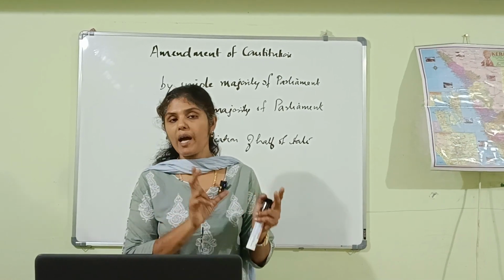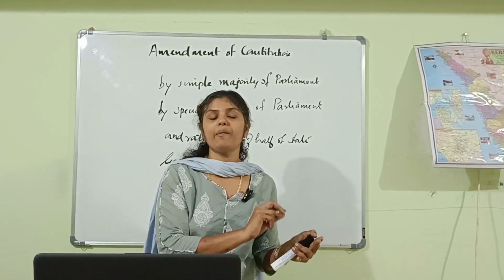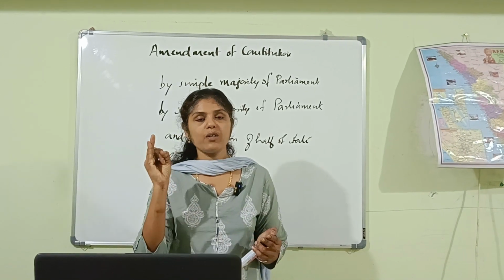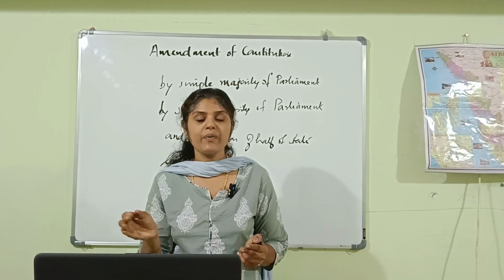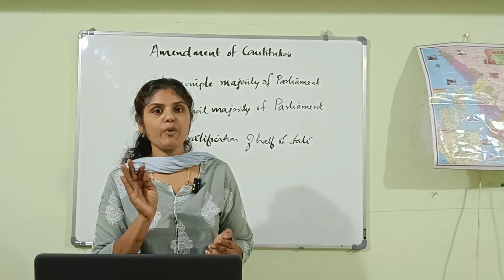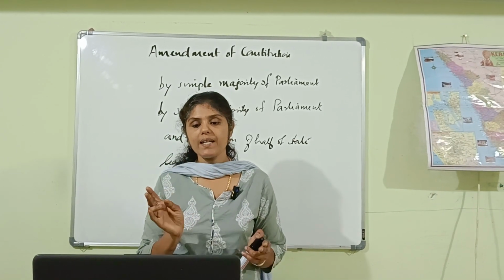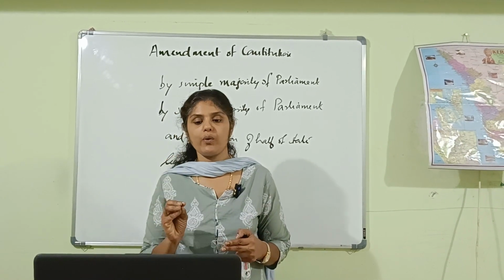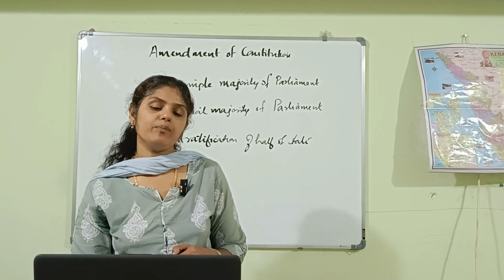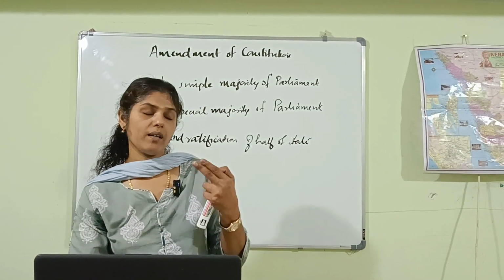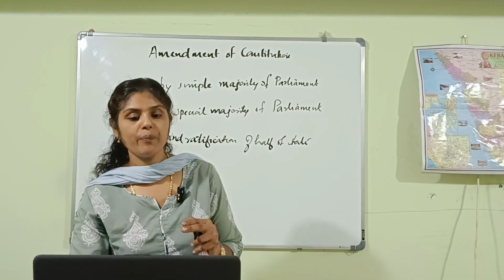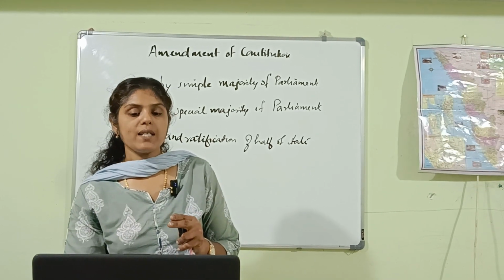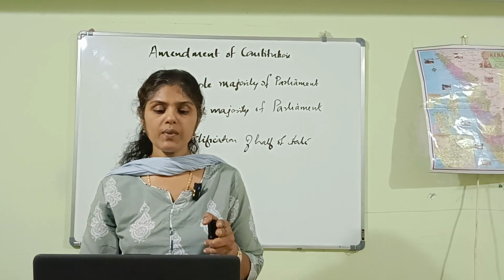So those provisions which can be amended by means of a special majority of the Parliament as well as with the consent of states are: election of the president and his manner, extent of the executive power of the union and its states, Supreme Court and High Courts, distribution of legislative powers between union and states, Goods and Services Tax Council as well as any of the lists in the 7th schedule. That is all about those provisions for the amendment of the Constitution, and the methods or procedure for the amendment of the Constitution. That is all that is discussed in this area.